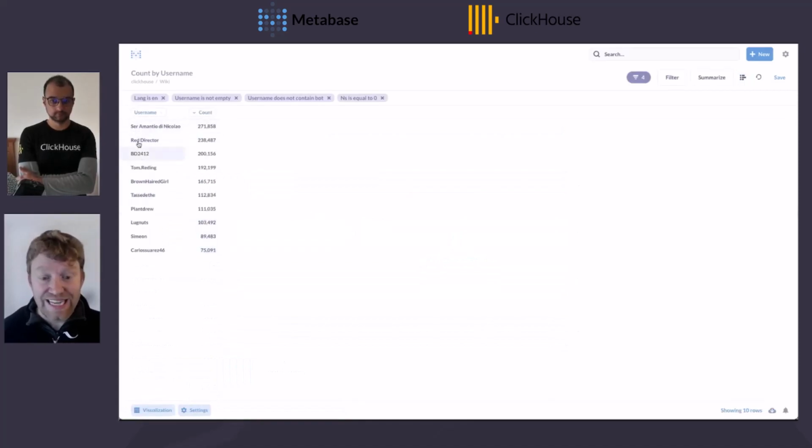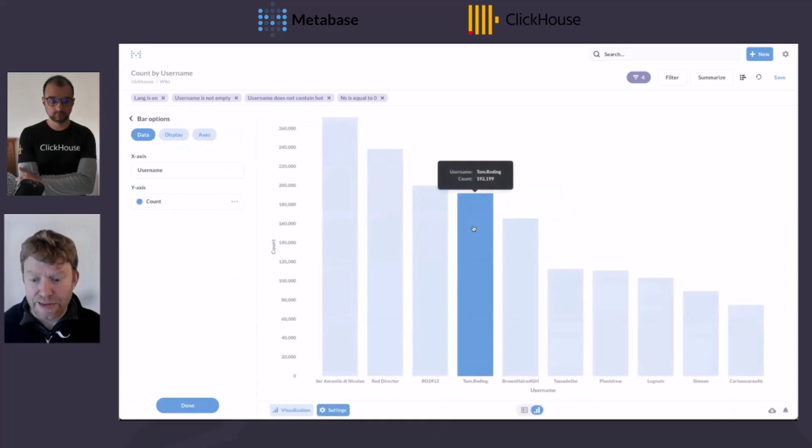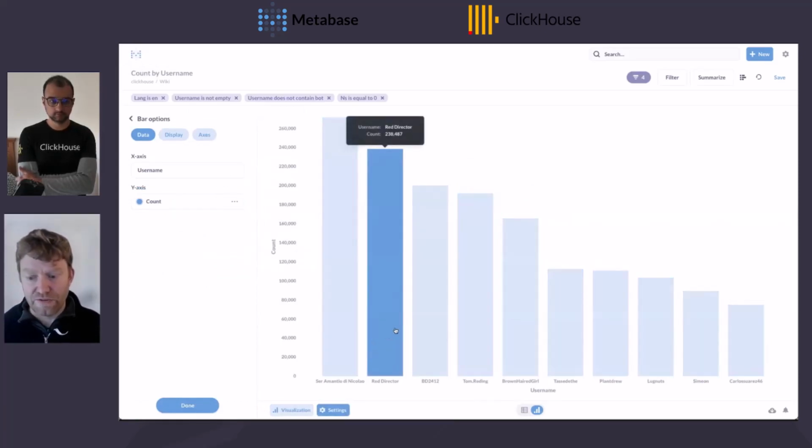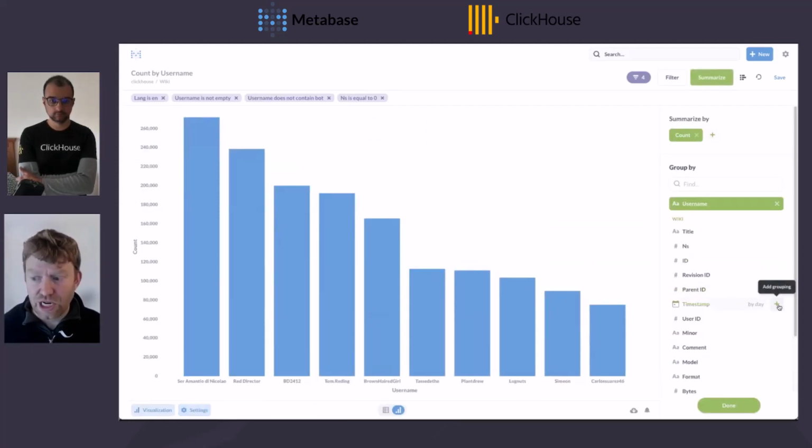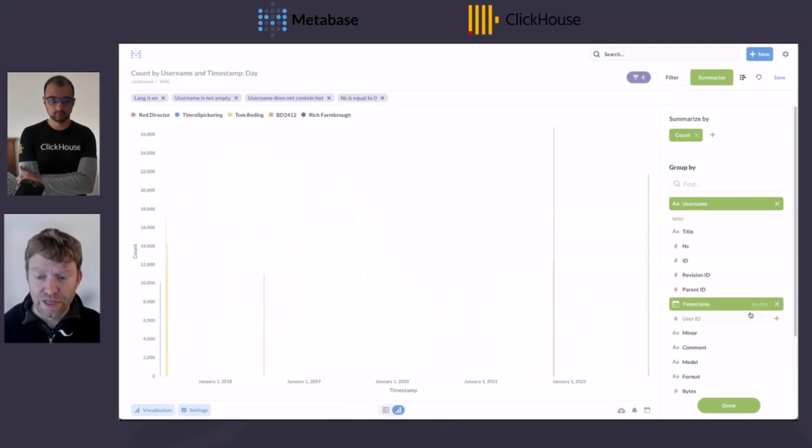Right. Now this list, if you went and looked for the top 10 Wikipedia editors, is pretty much the users that you'll find. And these people make huge numbers of contributions. Now to visualize this, I can select visualization, and I could maybe plot it as a bar chart. But as I said, I want to see what their contributions are like over time. Now I could go back to summarize, and I could potentially add the timestamp column, but that's going to give me single data points, so that doesn't really solve the problem.